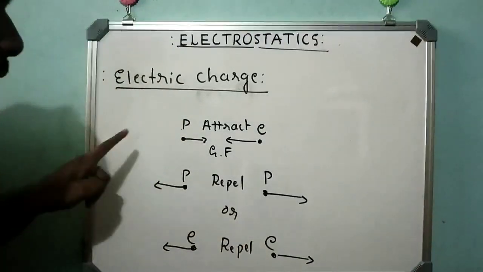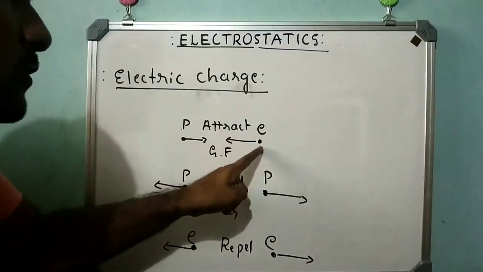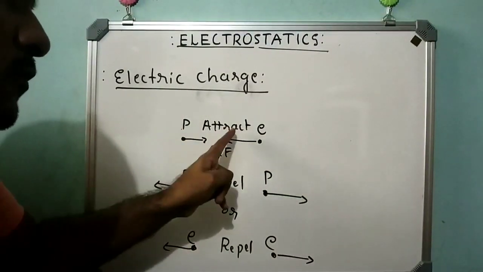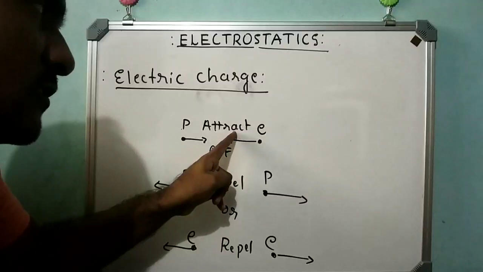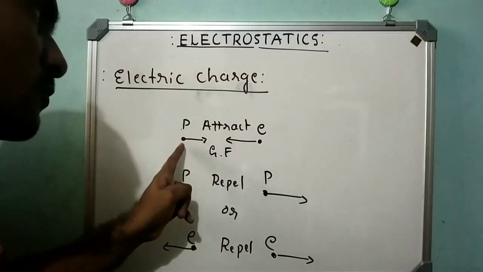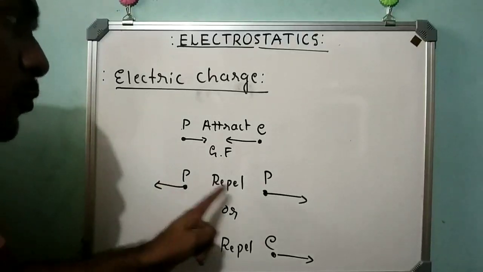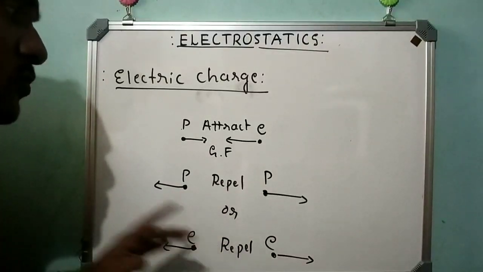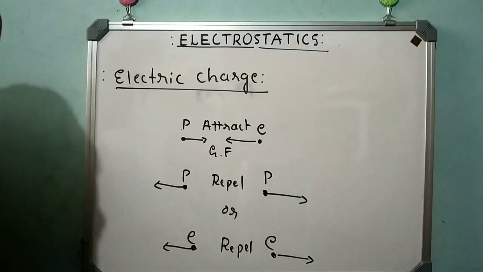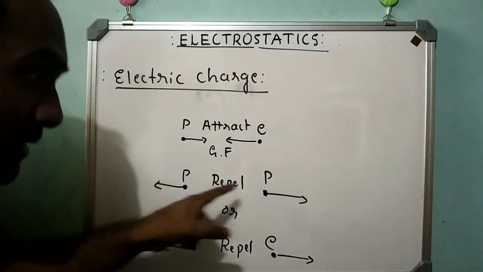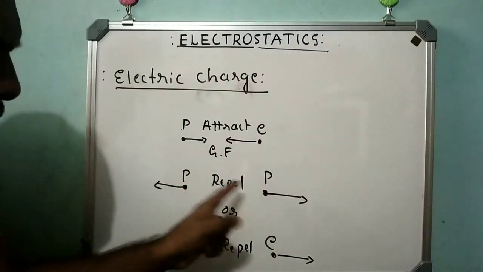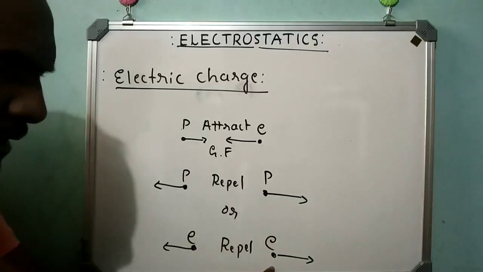You see, when one proton and one electron are brought closer, they are found to attract each other. And this attractive force is called gravitational force because proton and electron have finite mass. But when two protons or two electrons are brought closer, they are found to repel each other even though they possess mass. Here proton has mass, electron has mass.